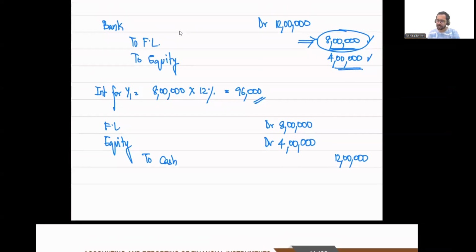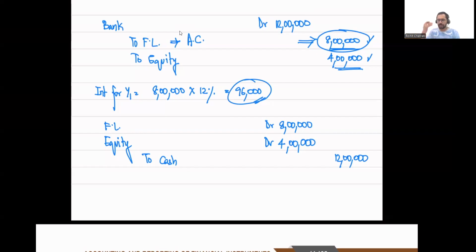The financial liability's subsequent measurement is at amortized cost. If you do not know what amortized cost is, that's fine, but what we are essentially doing is recognizing this financial liability in our books and recognizing interest at the market rate. This continues to be 96,000, which is equal to the cash that we're paying.